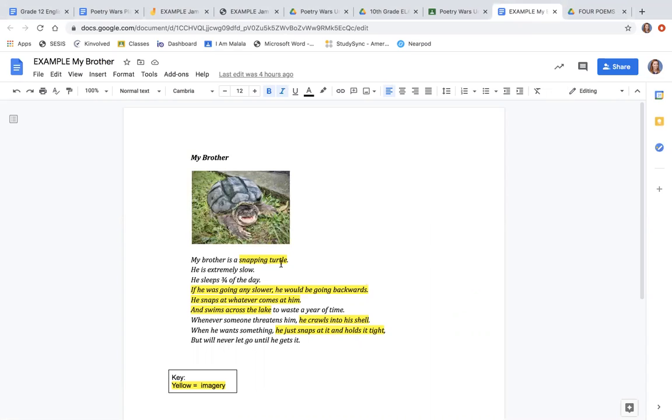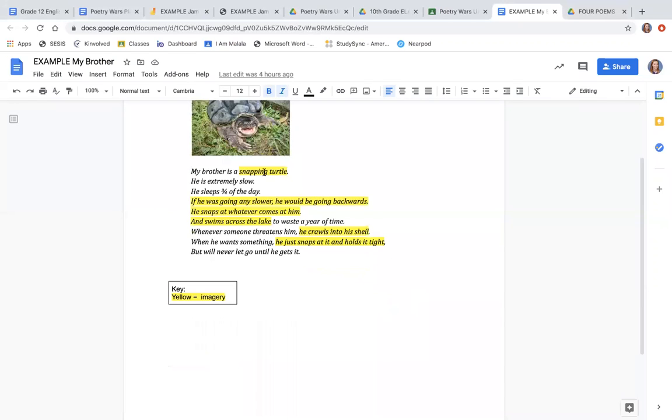My brother is a snapping turtle. He is extremely slow. He sleeps 3/4 of the day. If he was going any slower, he would be going backwards. He snaps at whatever comes at him and swims across the lake to waste a year of time. Whenever someone threatens him, he crawls into his shell. But when he wants something, he just snaps at it and holds it tight, but will never let go until he gets it.